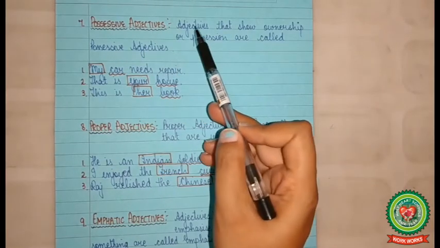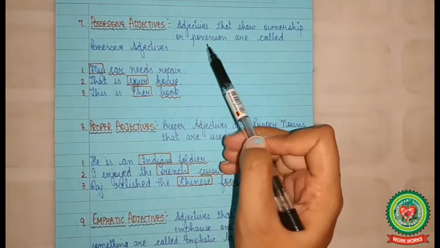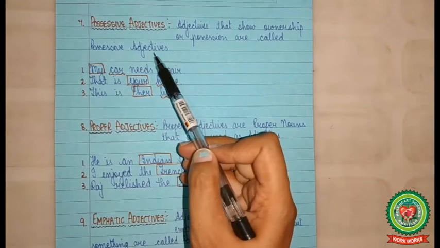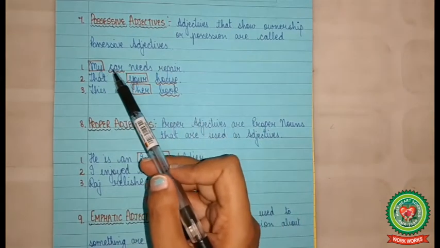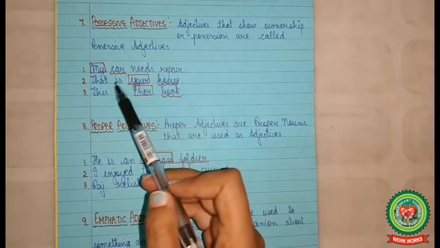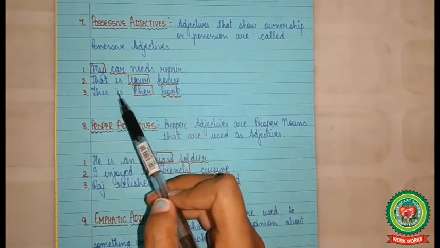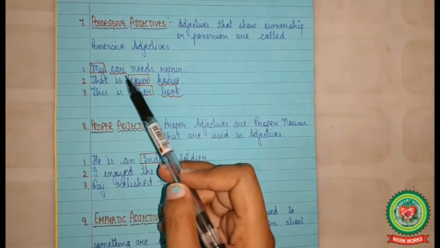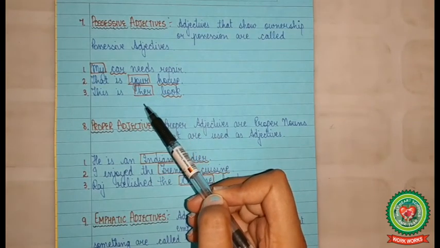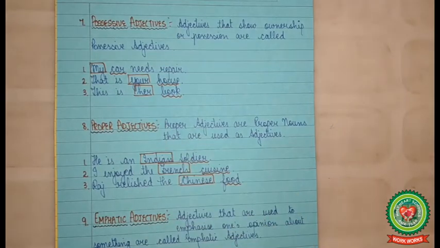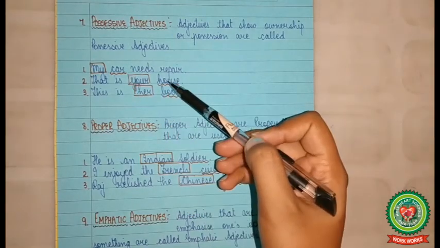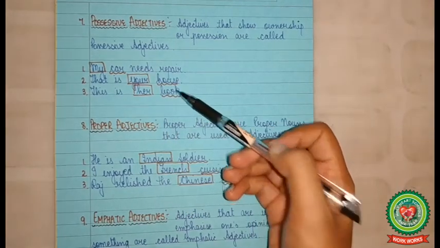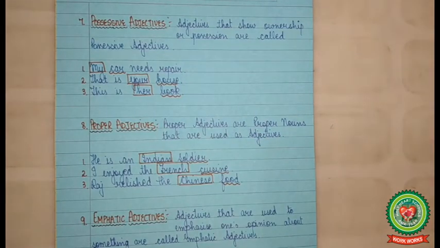Possessive adjectives. Adjectives that show ownership or possession are called possessive adjectives. For example, my car needs repair. That is your house. This is her book. In the above sentences, the words my, your, and her show ownership or possession. They qualify the nouns car, house, and book. So they are possessive adjectives.